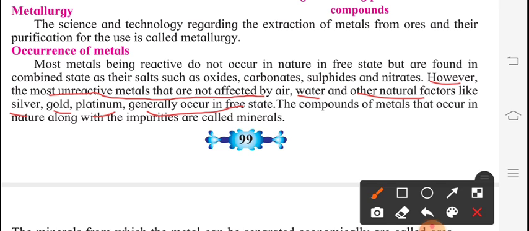So the compounds of metals that occur in nature along with the impurities are called minerals. What is the definition for minerals? The compounds of metals that occur in nature along with impurities such as oxides, carbonates, sulfides. These are the impurities and these are called minerals. So we can say the definition of minerals is the compounds of metals that occur in nature along with the impurities. The compounds which we get with the impurities are called minerals.